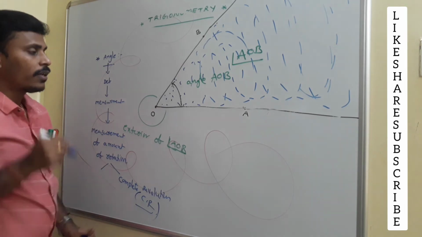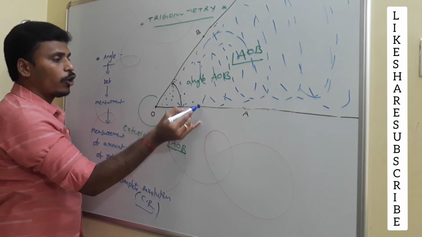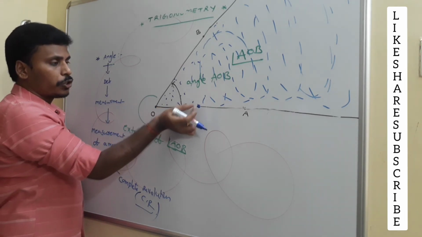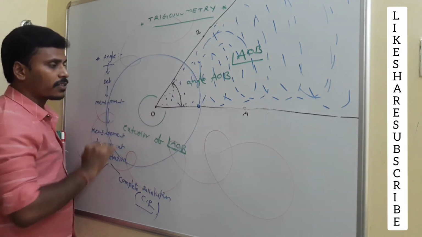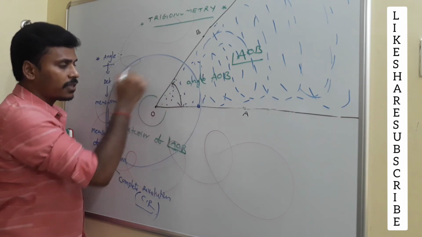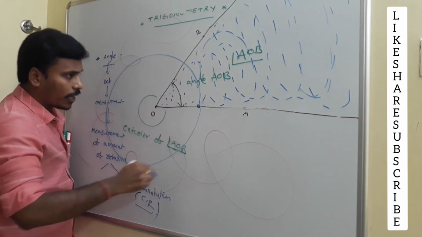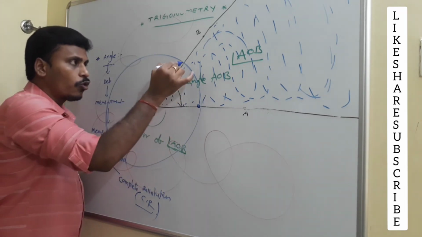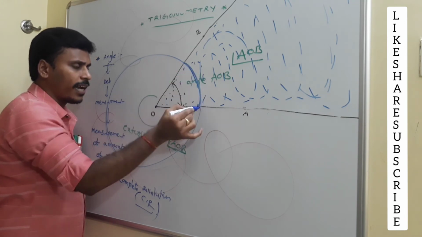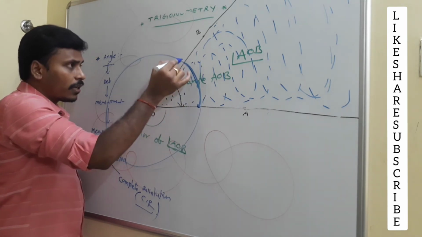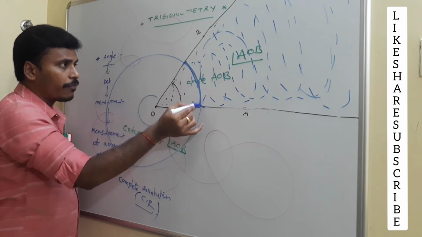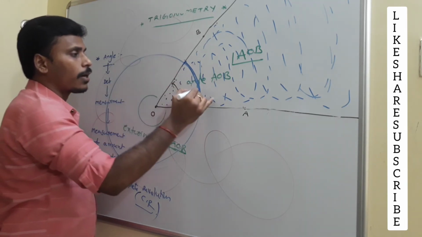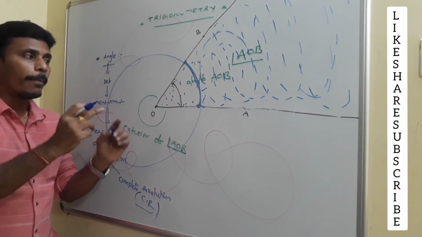For example, if you place a circle like this, with this point as the center, you have the circumference. You can calculate the circumference, and you can calculate this length also, using a thread or something. This part of the circumference divided by the total circumference will represent the measurement of the